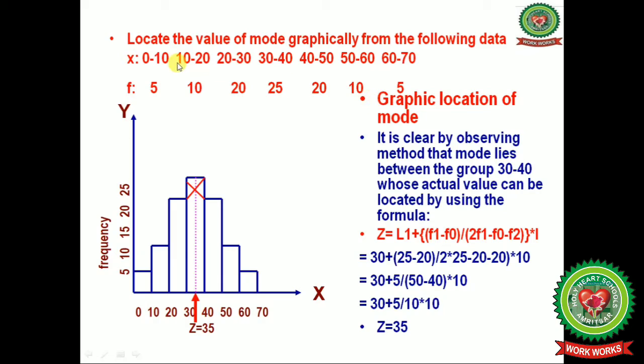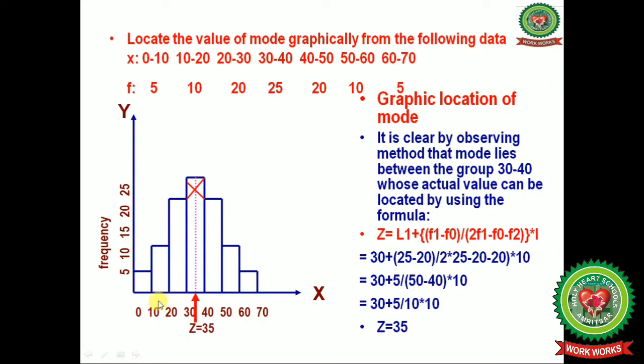Now here we have the values of x and these are the frequencies of the different groups. By the inspection method you can see that the modal group is 30 till 40, whose frequency is 25. Now you can calculate with the formula of mod. You can find that the value of mod is 35. Now let us locate all this graphically with the help of a histogram.